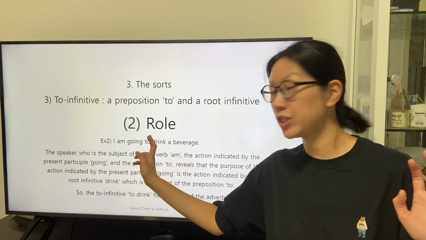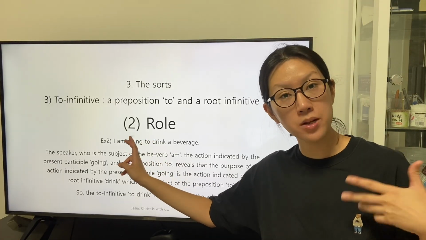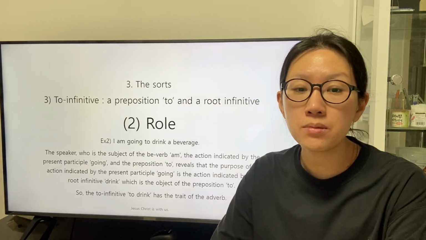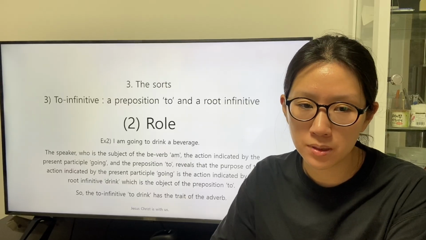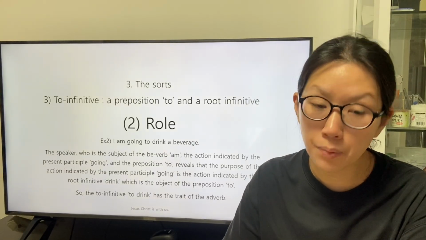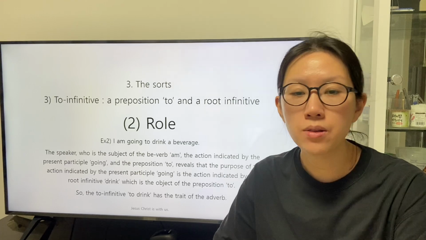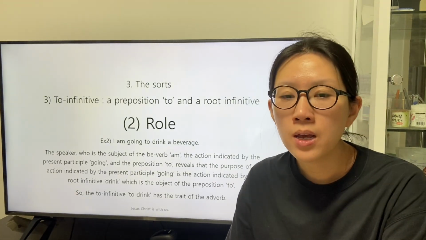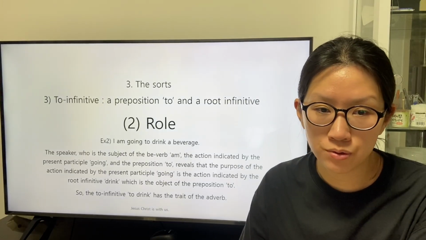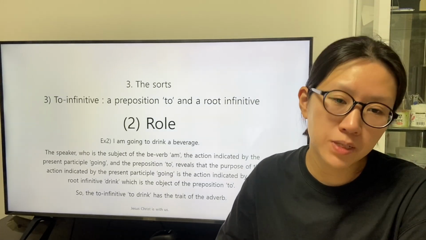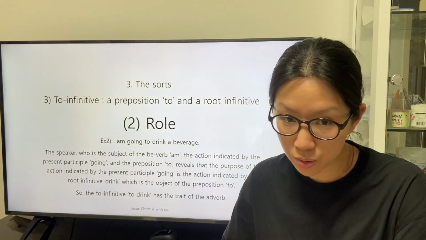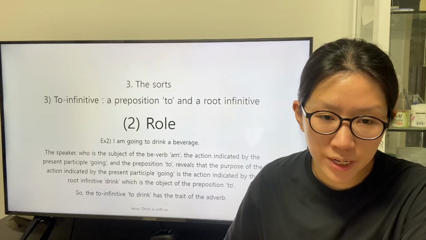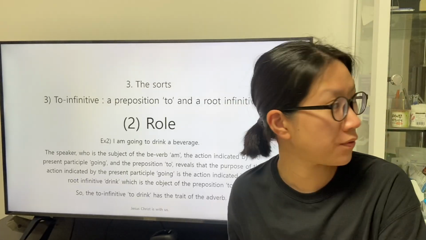For the actualization described by the present participle going, the speaker who is the subject of the be verb am is the actor of the action indicated by the present participle going, and the preposition to reveals that the purpose of the action indicated by the present participle going is the action indicated by the root infinitive drink, which is the object of the preposition to. So the to-infinitive to drink has the trait of the adverb.